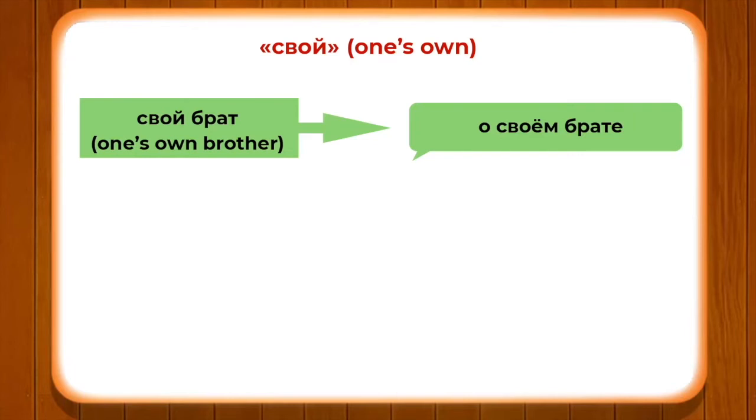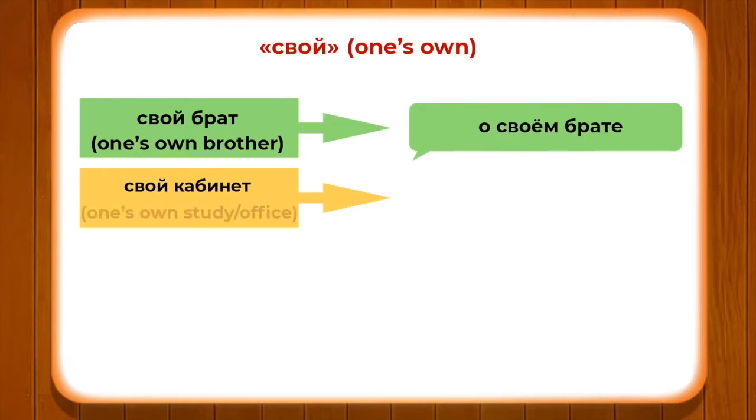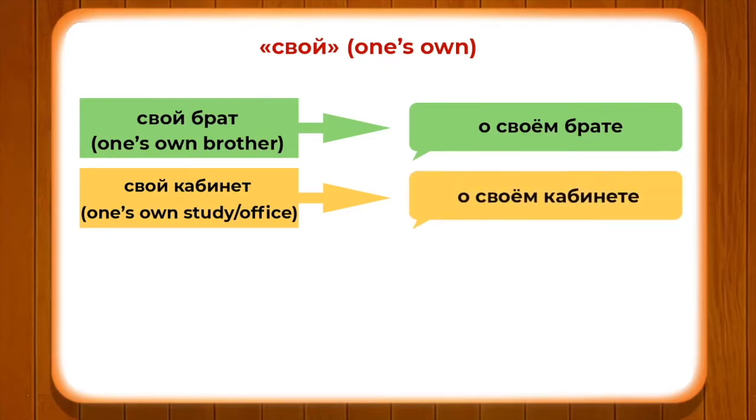Now let's see the next question. Now we'll take one question of the inanimate. For example, кабинет, which means cabin or study office. So свой кабинет. О чем он говорит? Он говорит о своем кабинете. So he is talking about his office, his own cabin. So you can differentiate between о ком and о чем in this manner while using the concept свой.